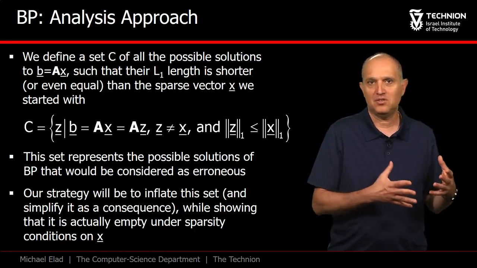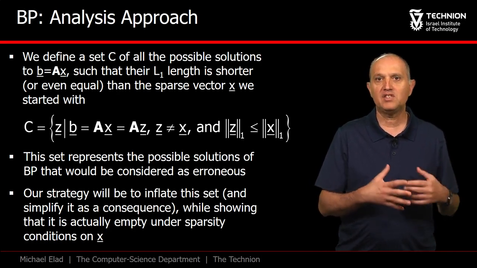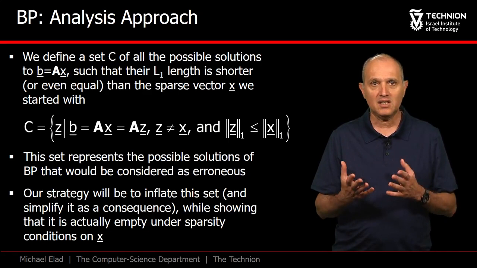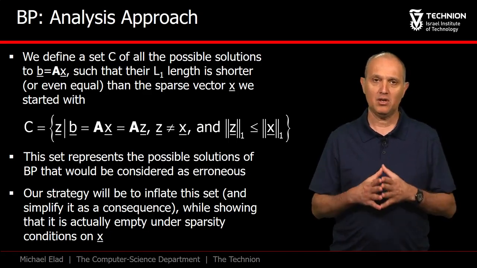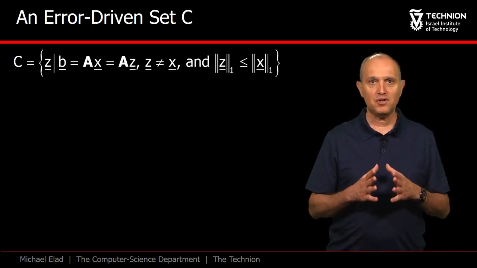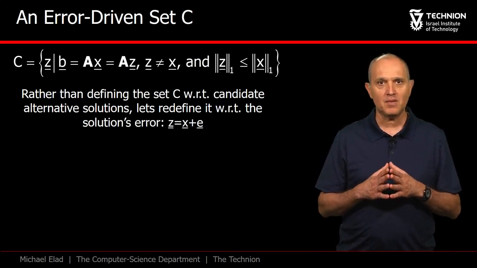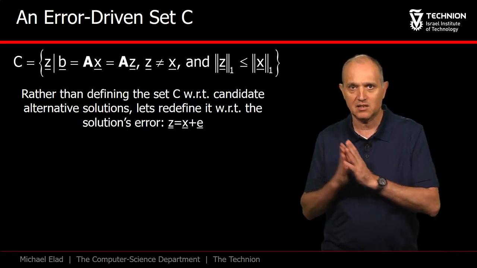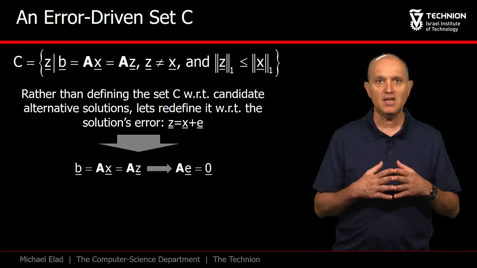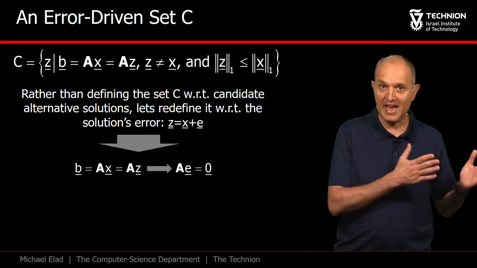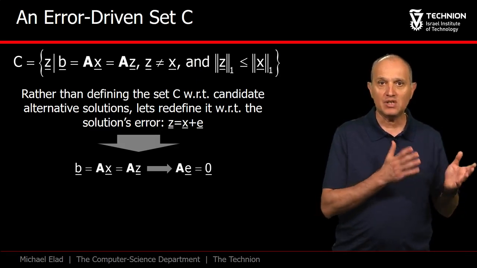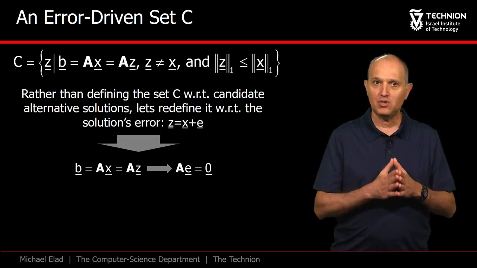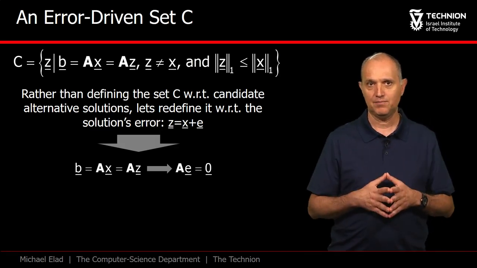Since this task is too complicated, our strategy will be to simplify C while inflating it, getting to a set that contains C and is simpler to analyze. First, let's redefine the set C by focusing on the difference vector E being Z minus X. This means that rather than seeking vector Z obeying the linear system AZ equals B, we seek vectors E in the null space of A. Note that with this change, we managed to remove B from our analysis.